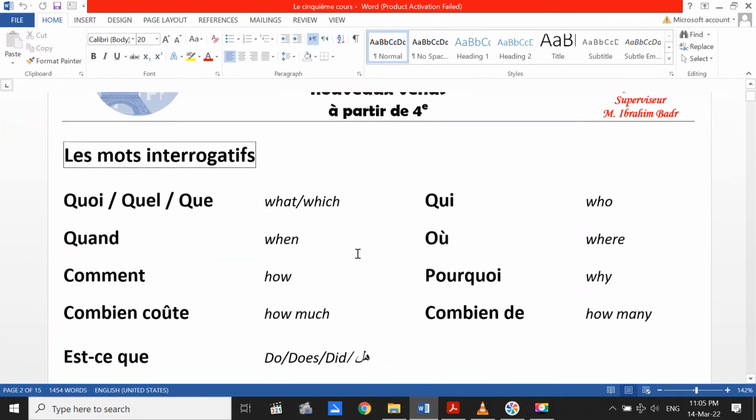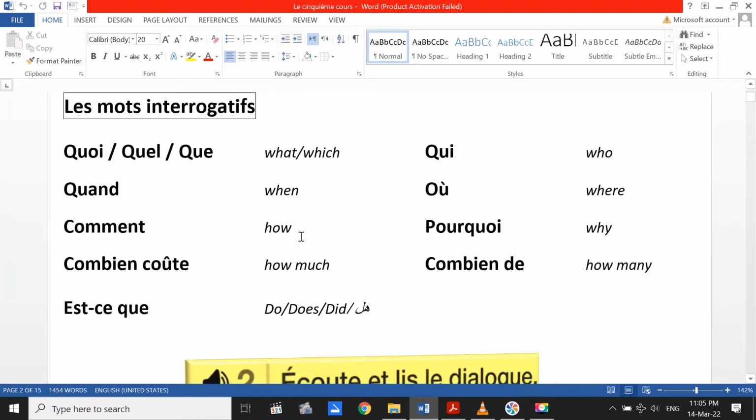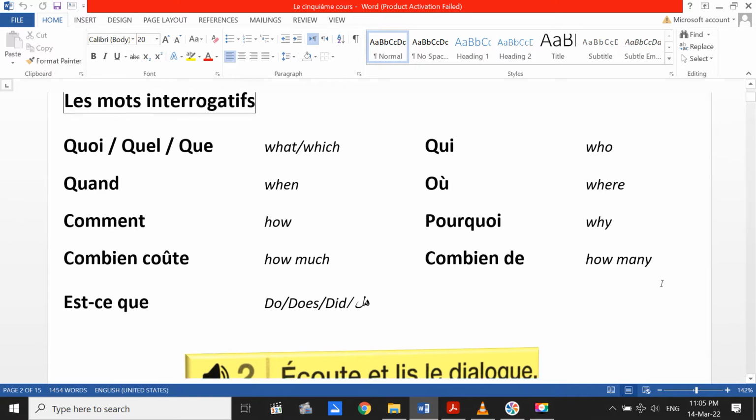Donc, numéro 5, les mots interrogatifs, the question words. Quoi, quel, que, means what or which; quand, when; comment, how; combien coûte, how much; and pay attention, combien de, how many. Est-ce que means do or does or did, like we say in Arabic, hal. And the answer of this question, est-ce que, is oui, it means yes, or non, means no. Qui means who, où means where, pourquoi, why, combien de, as we said, how many.